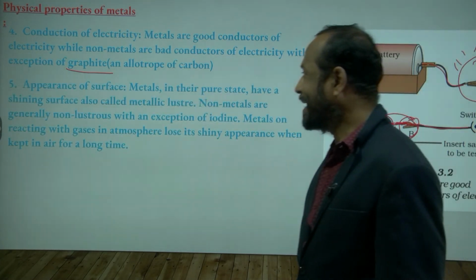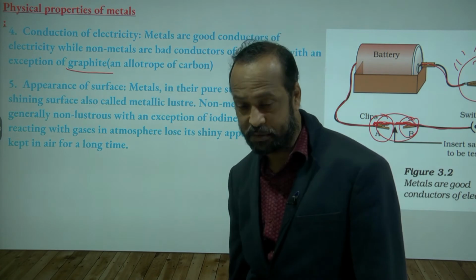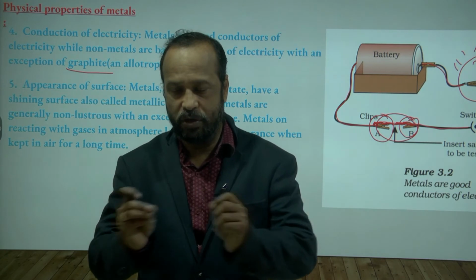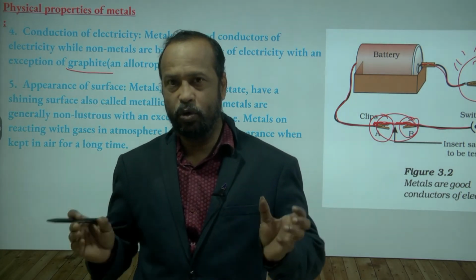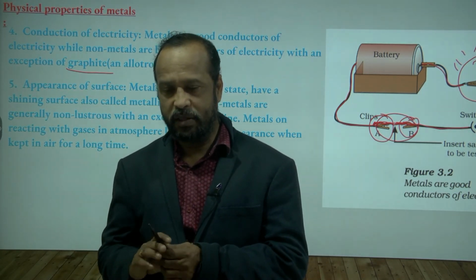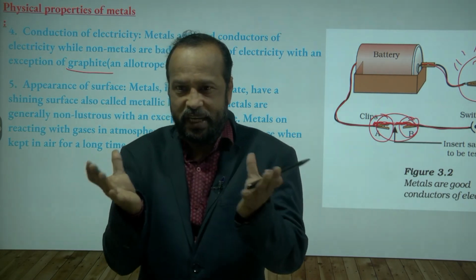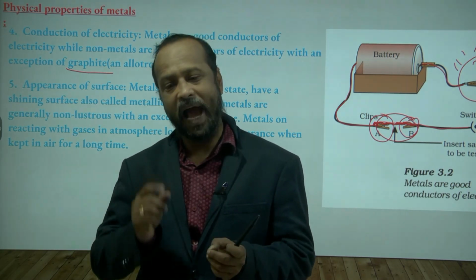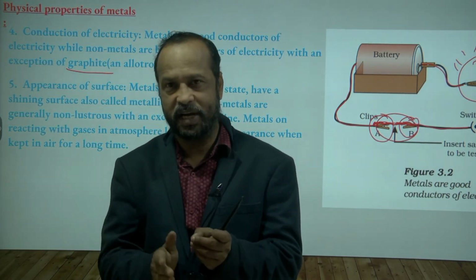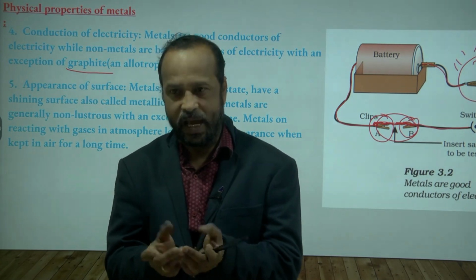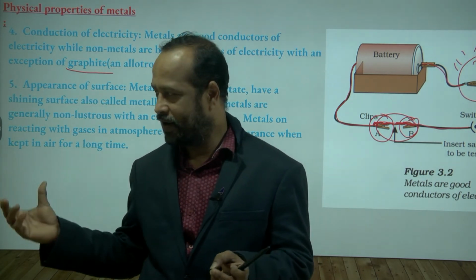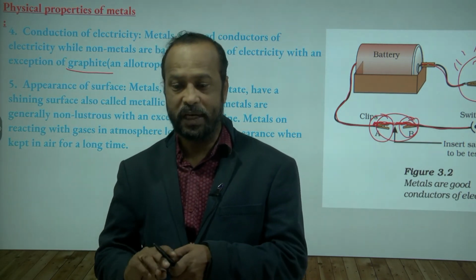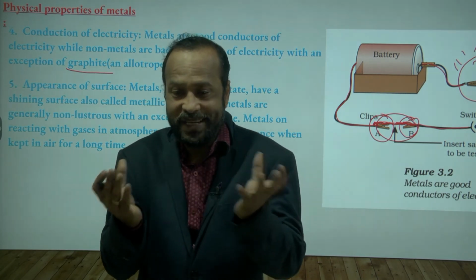Next property is called luster. Lustrous property. Luster means what? Generally when you freshly cut the metal, or if you go to the gold shop, how will the metals be? The metals will be shiny. A silver, that will be shiny. Even iron, if freshly cut, will be shiny. Aluminum is also shiny. In our house the stainless steel vessels are also shiny. So generally metal surfaces are very shiny.